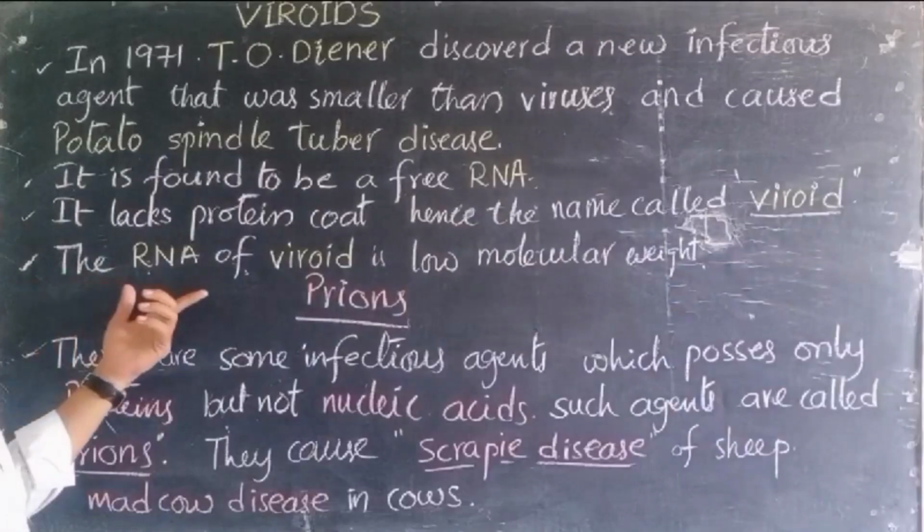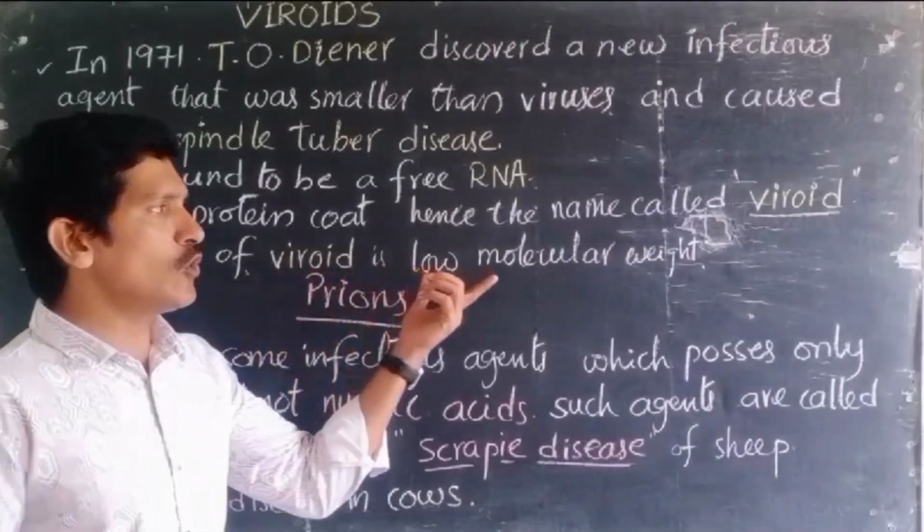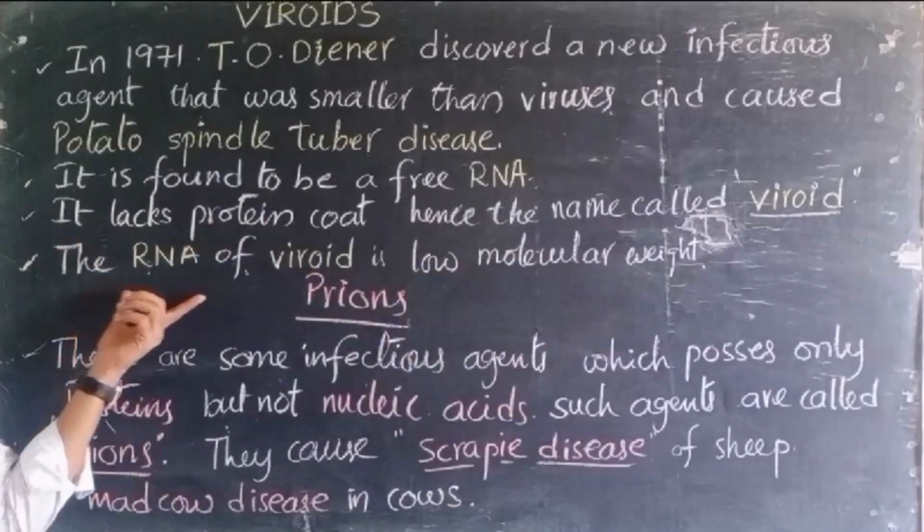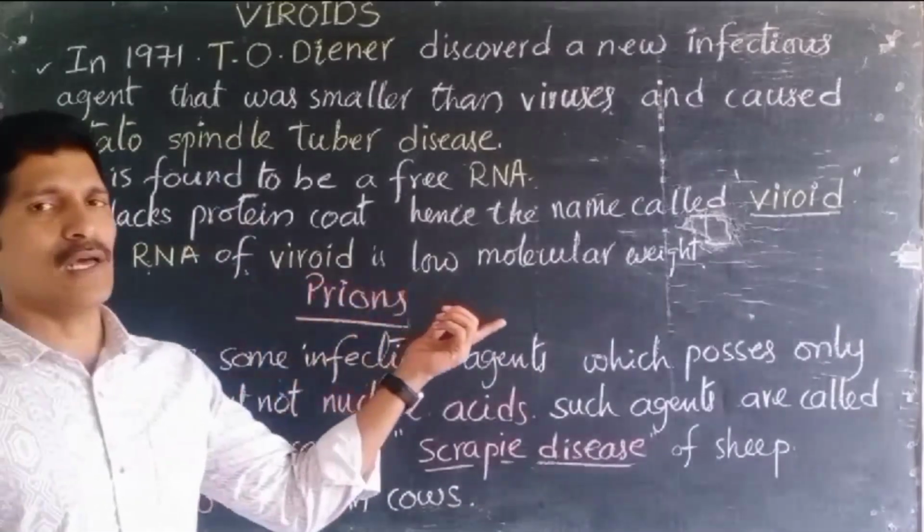Later, the RNA of viroid is low molecular weight. It's the most important bit. The RNA of viroid is low molecular weight.